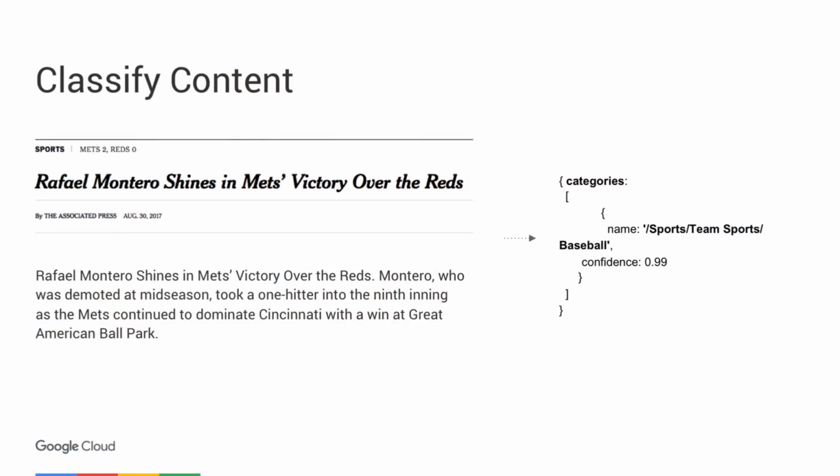The next feature I want to look at is classifying content. Using this feature, you can pass text content to the API, and the content classification method will categorize this text for you into one of over 700 different categories.